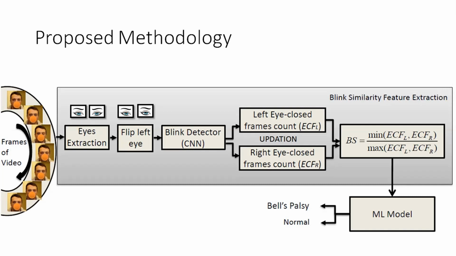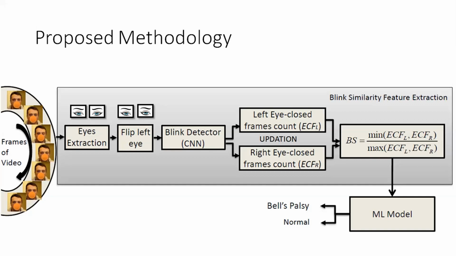Now, having both eyes look like right eye images, when we pass them on to the blink detector, we have two states of the two eyes. Now, these states can be used to update the already existing counters, namely ECFL and ECFR. The purpose of these counters is to count the number of frames in which the respective eye is found to be closed.